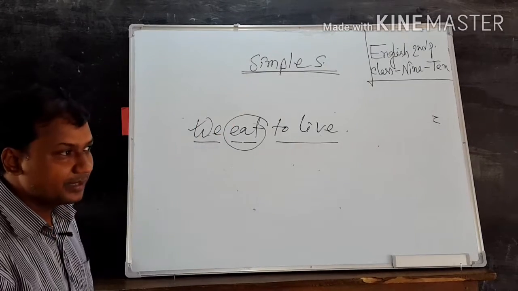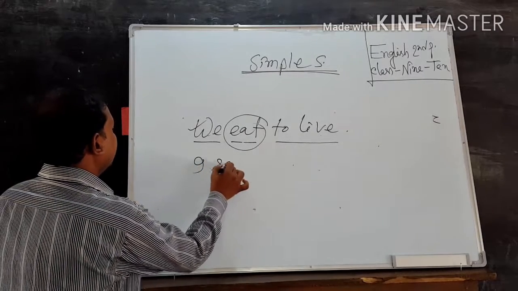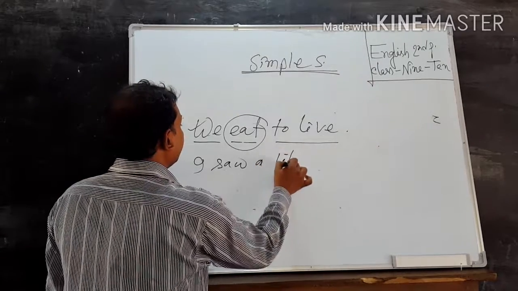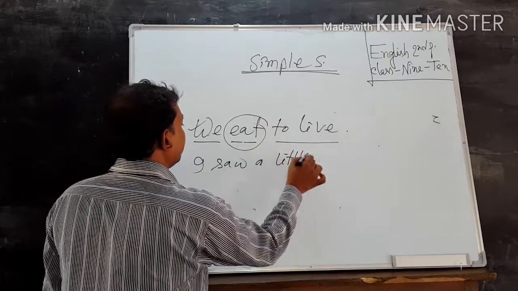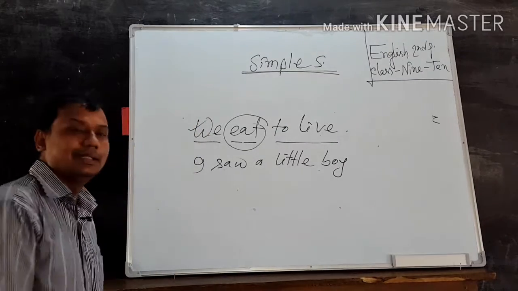Such as, I am giving you another example. I saw a little boy.